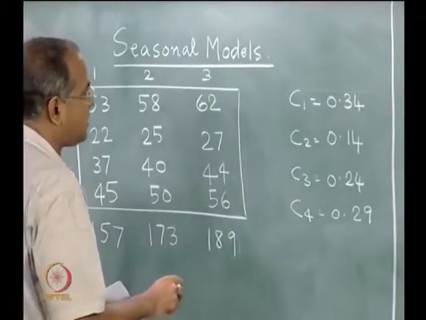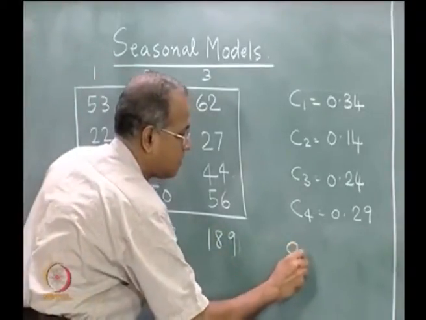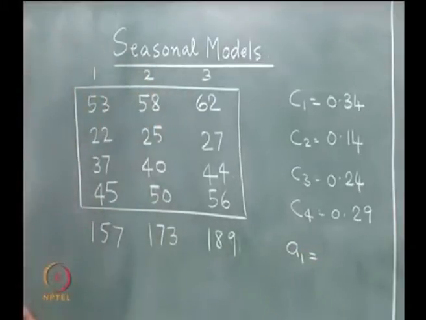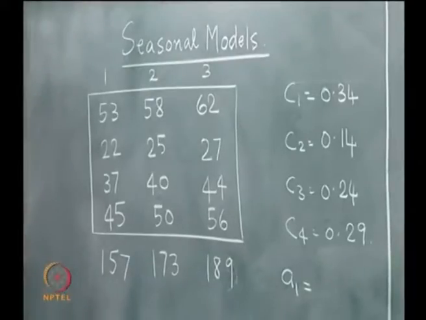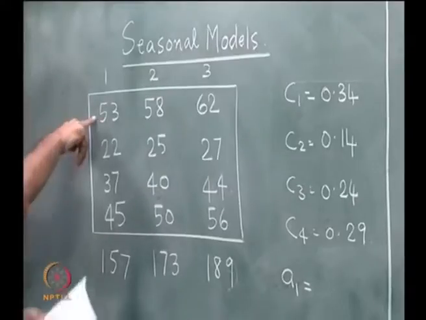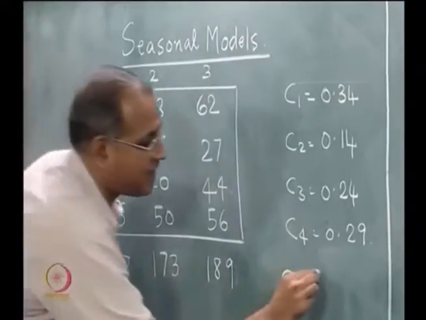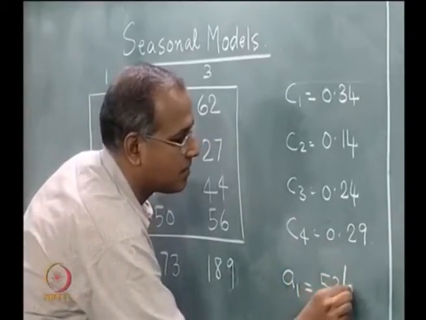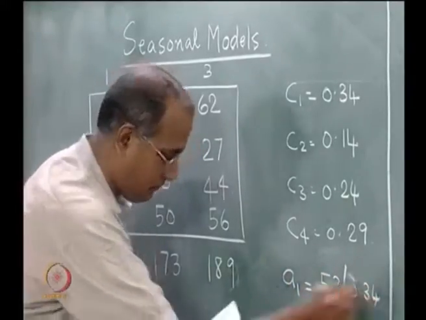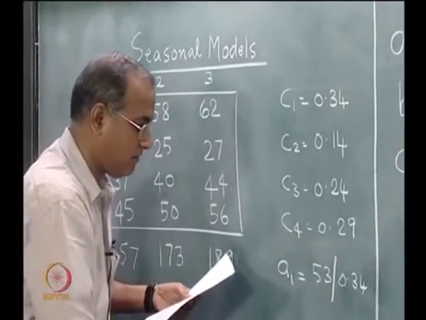Now, we also need to initialize A1, where A1 is the level at this period. So, A1 is initialized to 53 divided by 0.34, which is 156.